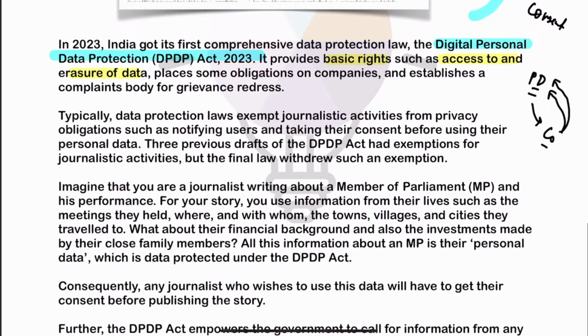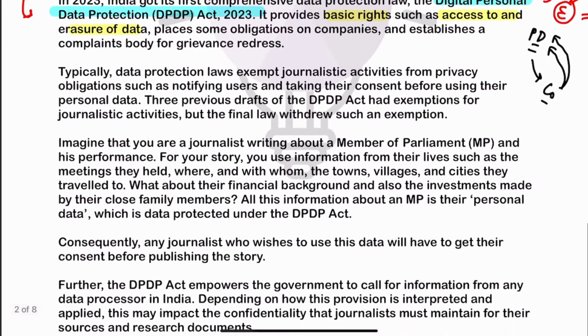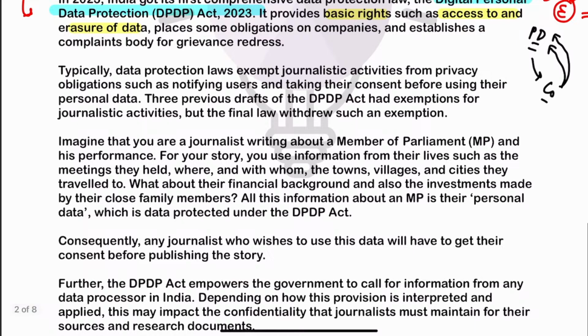However, once you have given consent, you can withdraw your consent also. Fine, right to erasure: your data has been collected, you can request that your data be erased. Fine. So all these rights have been recognized in this Digital Personal Data Protection Act. Now, the article says this thing, that it has one implication on journalism.